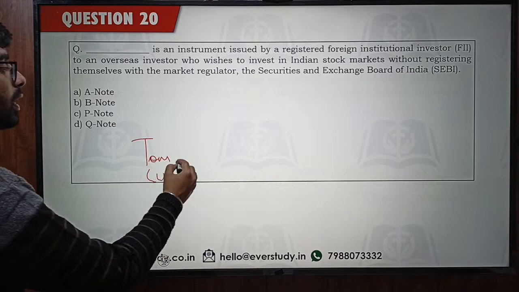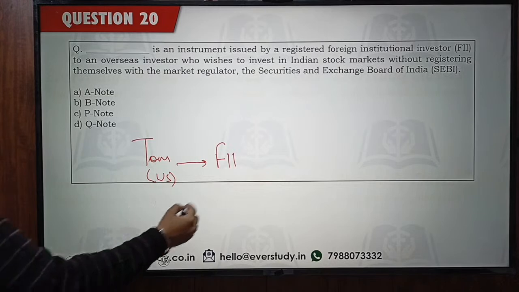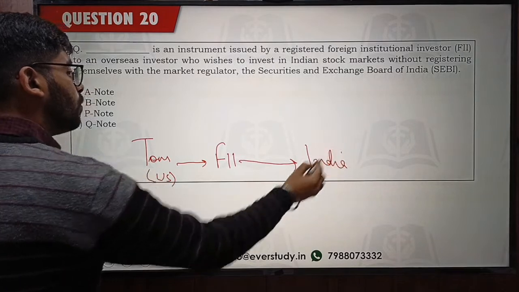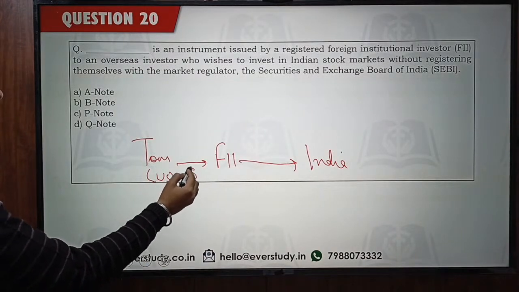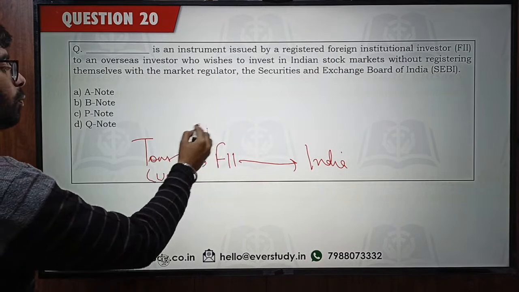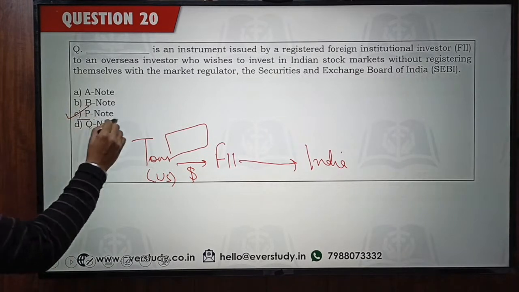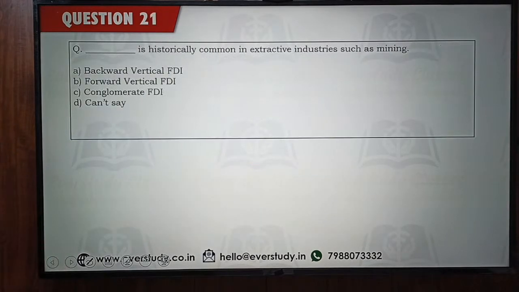He would have to comply with all the regulatory formalities. So what he does is he enters into contact with a foreign institutional investor. Now this foreign institutional investor is registered with SEBI and is doing lots of investments in India. So Tom gives money to this FII and this FII is going to put the money in India. In return, Tom is getting what? Yes, participatory notes. All of you are saying option number C. Yes, Tom is going to get participatory notes. So the answer is option number C. Okay, so now let's come to the next question.